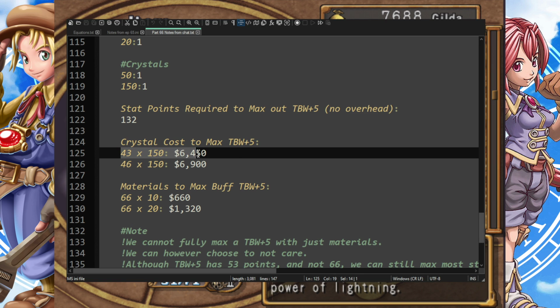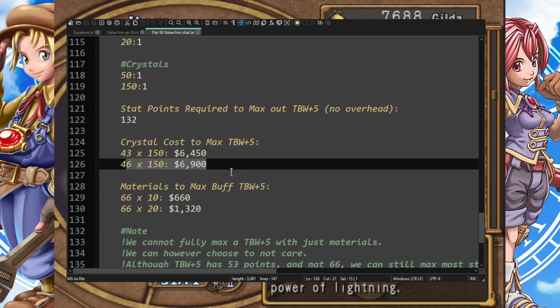Look at the costs. We need 43 crystals minimum to get all of our stats maxed without any overhead, right? So we're not wasting any crystals. If we don't waste any crystals, it's still 6,450 bucks. If we spend our crystals and go overhead, meaning we're wasting stat points, we only need 46 synthesis points. By the way, we have 53 to play with. $6,900. Nice. Very, very nice.